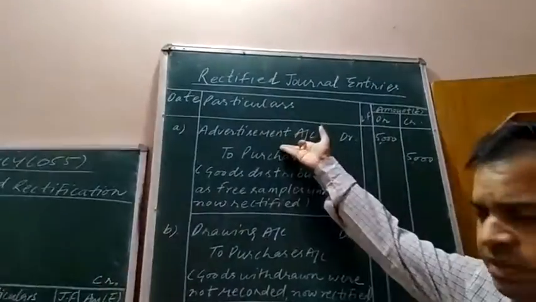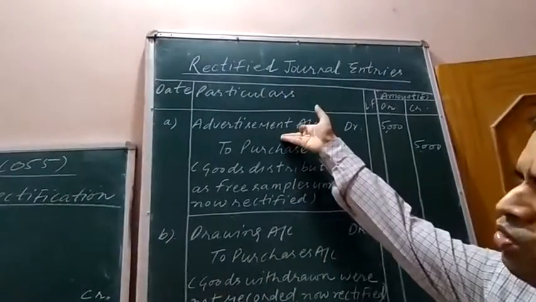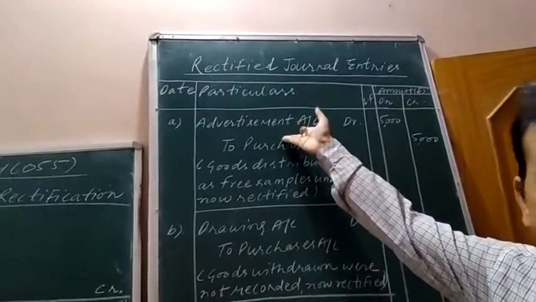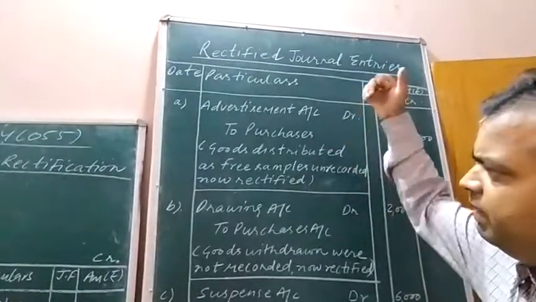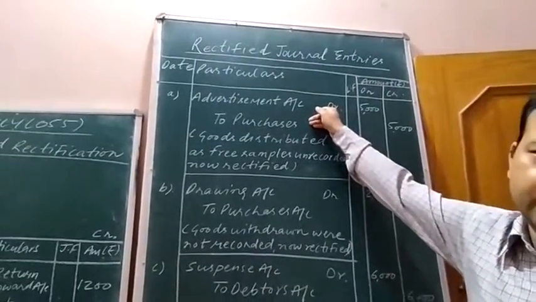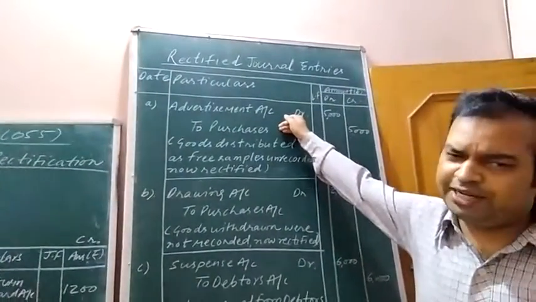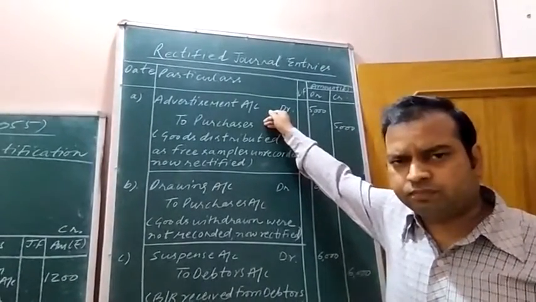Advertisement is an expense for the business unit, and according to the rules of debit and credit, whenever an expense increases, it is shown on the debit side. And keep in mind, there are certain transactions. First, the drawing of goods by the owner.